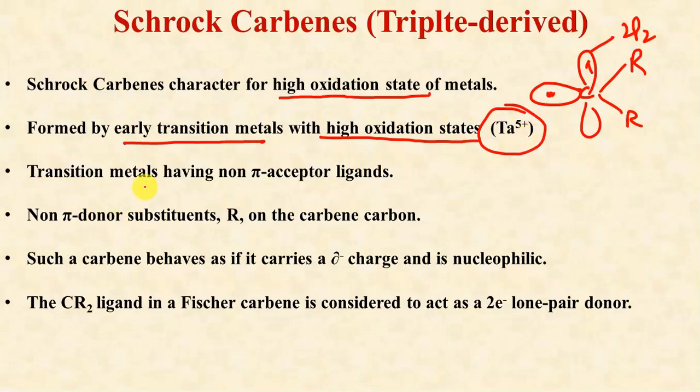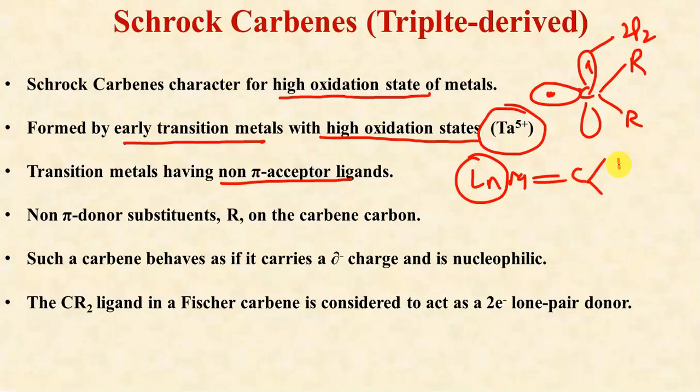Now the ligands attached to the metal should be non-pi acid ligands. In the case of Fischer carbenes, these must be pi acceptor ligands. And as far as the substituents are concerned, in Fischer carbenes they must be pi electron donors, but in this case they should be non-pi donor substituents.